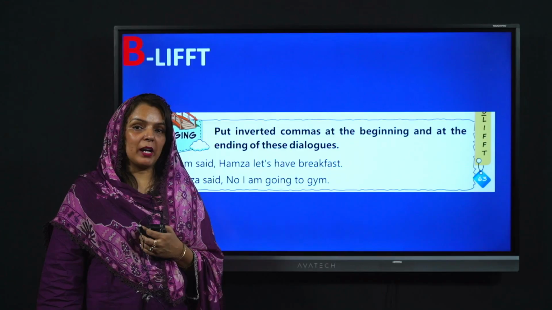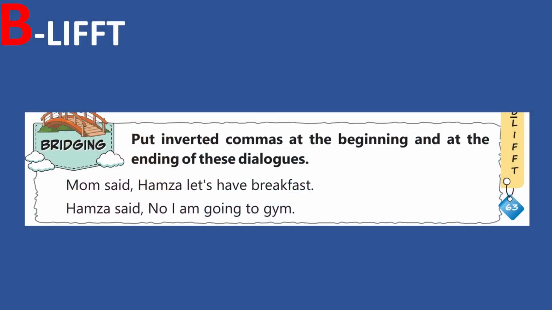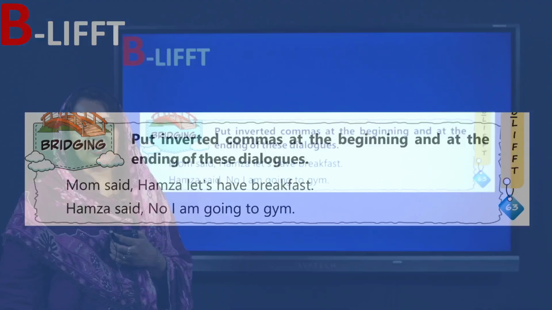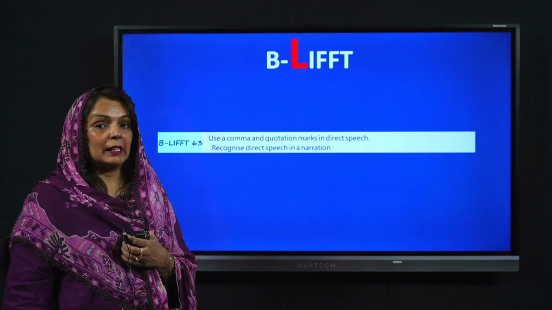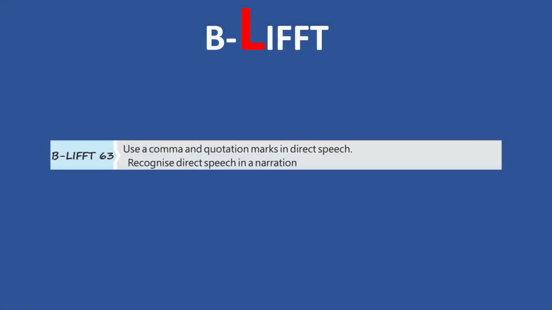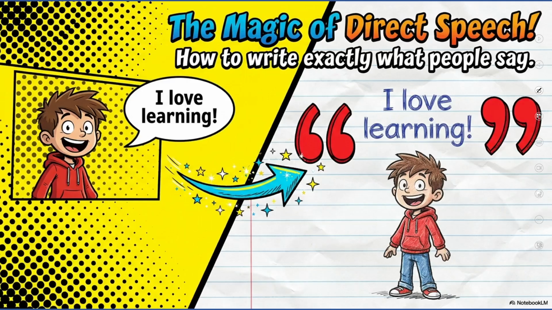And I'm sure that by now you have already done your bridging activity. And this time, yes, your answer should match mine because this is the correct answer. In today's BLIFT, they are clearly saying that you have to use comma and quotation mark where? In direct speech. So we will be learning what is a direct speech and how to use comma and inverted commas.